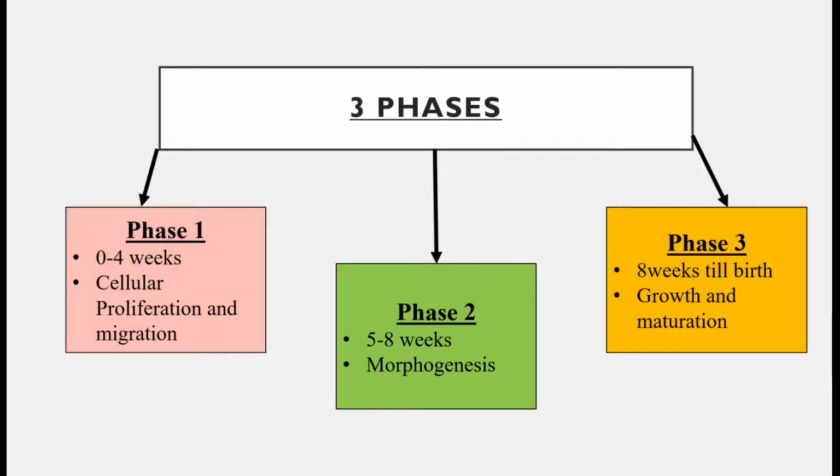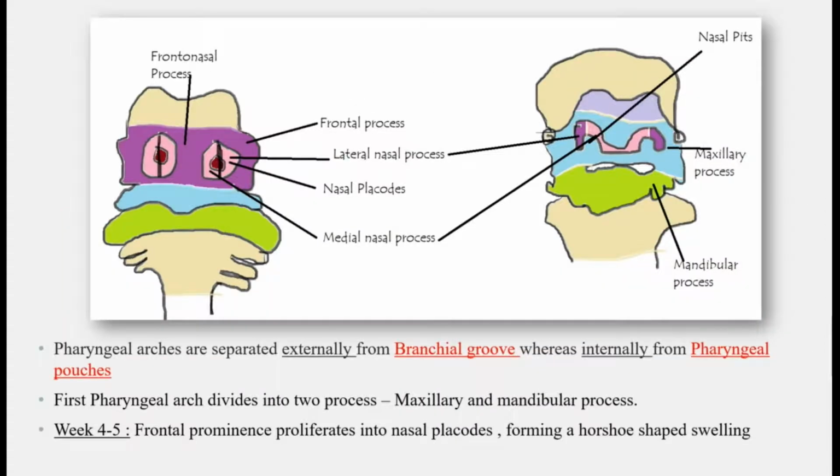The first phase, which is 0 to 4 weeks, in which cellular proliferation and migration occurs. In phase 2, 5 to 8 weeks, morphogenesis occurs. And phase 3, 8 weeks to birth, in which growth and maturation occurs. As we can see in the image, pharyngeal arches are separated externally by branchial grooves and internally by pharyngeal pouches. We will discuss pharyngeal arches in the next video, in which I will tell you what a pharyngeal arch is, the types of pharyngeal arches, and the derivatives of pharyngeal arches.